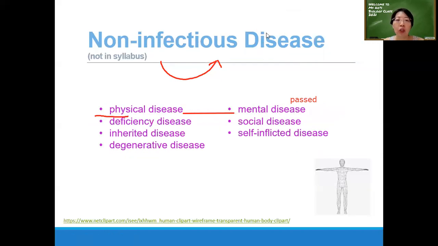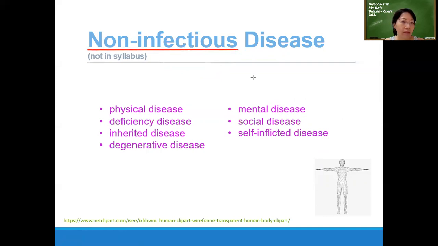Okay. So now there are many other types of diseases which are called non-infectious diseases, right? Non-infectious diseases are illnesses that are not caused by pathogens. So there are many, okay? We have physical disease, deficiency disease, inherited disease, degenerative disease, mental disease, which has to do with the thinking and emotion of the person.